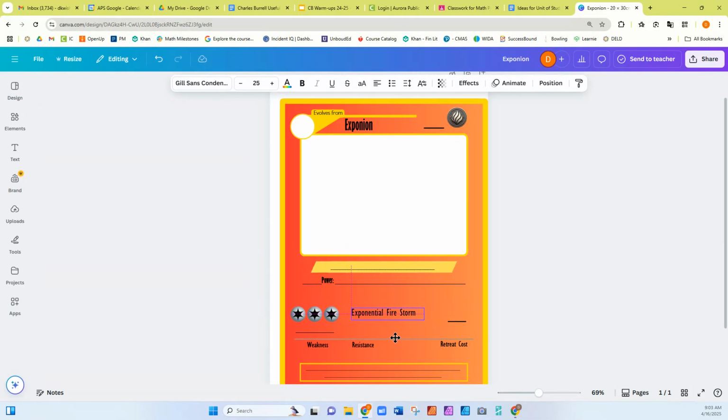Change a little bit, and then here, his attack has got to be math related, right? So it's going to be like, power level doubles with each attack.